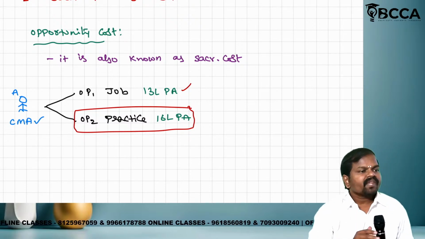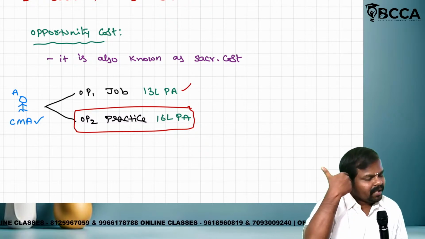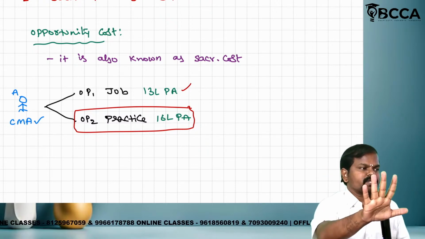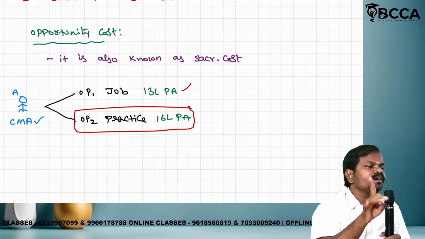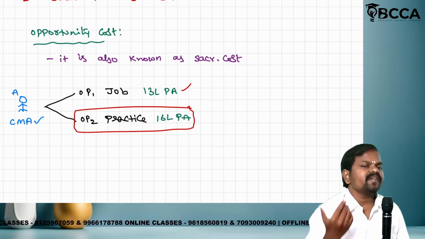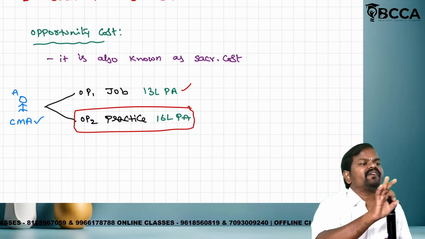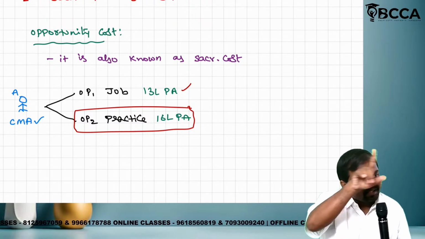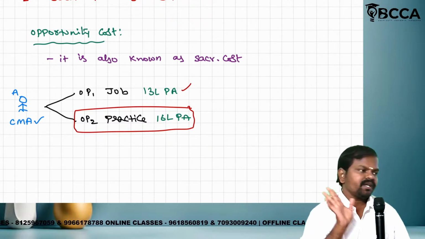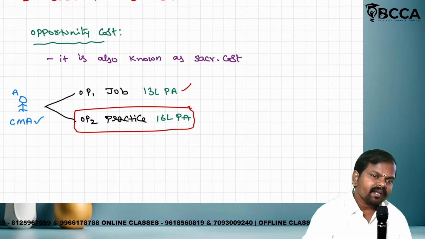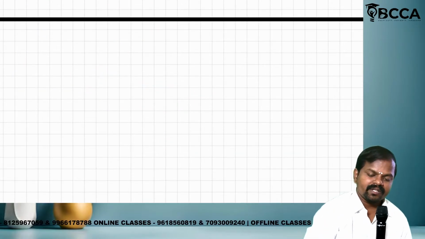Now tell me. In my view, there are 5 options. Option number 5 I selected. The remaining 4 options will be referred to as opportunity cost or sacrificing cost. Whatever is other than the selected option will be referred to as opportunity cost. Is it clear? Listen carefully. I will tell one more example.